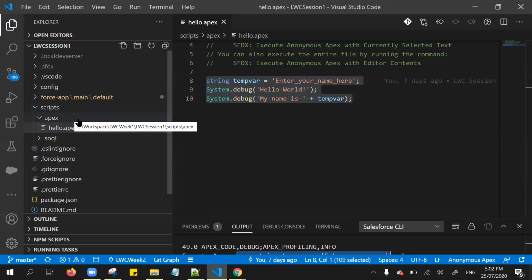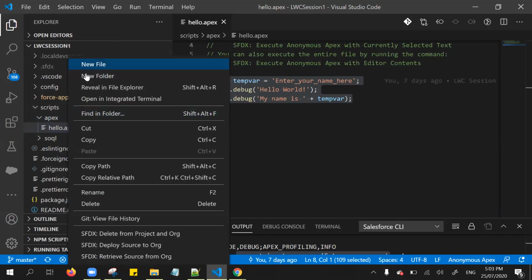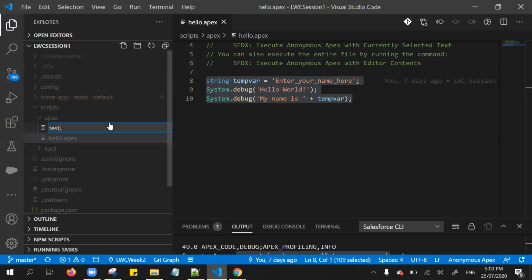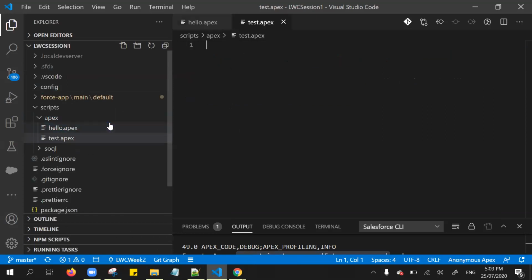whenever we are working from the developer console, sometimes we are modifying or adding the logic from the anonymous window. And at a later point, when we want to view it, someone may have overridden it, or it's automatically cleared from the cache, right? But if you define it in individual files, like test Apex, we can use them n number of times. Okay, so this is one of the few things from Visual Studio Code.